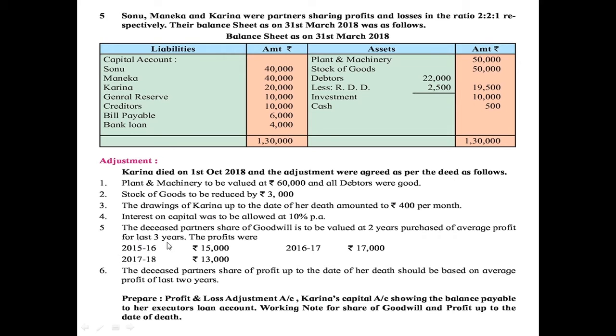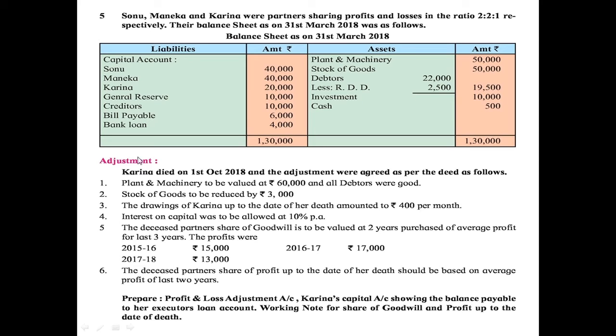For last 3 years, the profits were first year 15,000, second year 17,000, third year 13,000. The deceased partner's share of profit up to the date of her death should be based on average profit of last 2 years. Prepare profit and loss adjustment account, Karina's capital account showing the balance payable to her executor's loan account, and working notes for share of goodwill and profit up to the date of death.